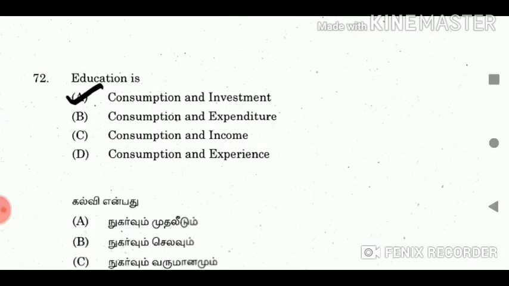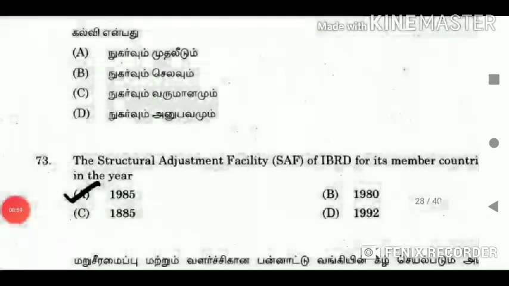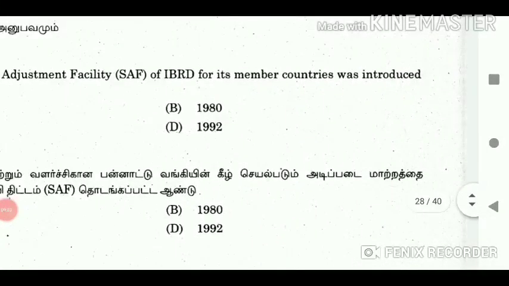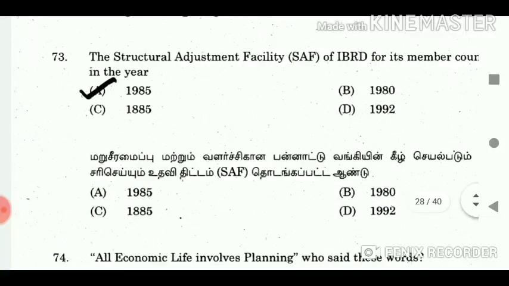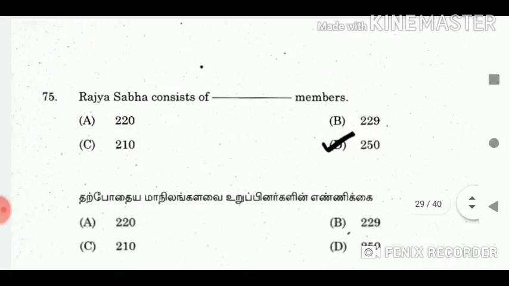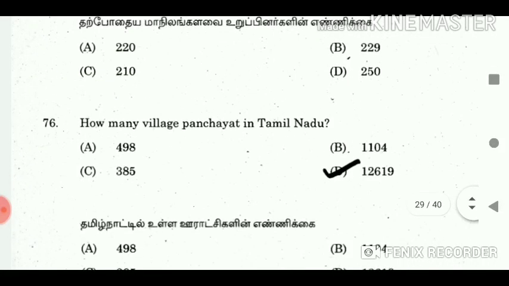72. Education is? Answer consumption and investment. 73. The Structural Adjustment Facility SAF of IBRD for its member countries was introduced in the year? Answer 1985. 74. All economic life involves planning. Who said these words? Answer Lionel Robbins. 75. Rajya Sabha consists of dash members? Answer 250.